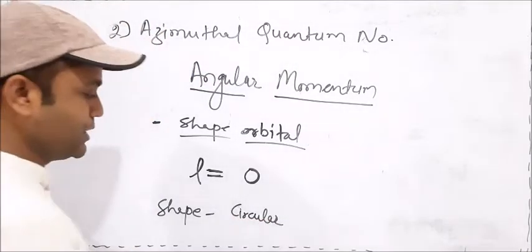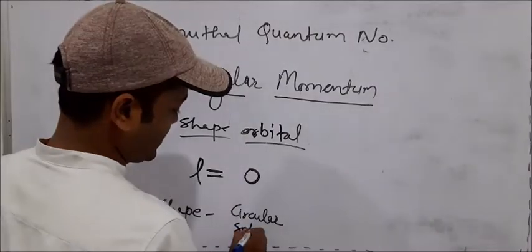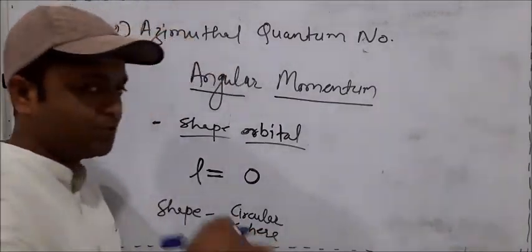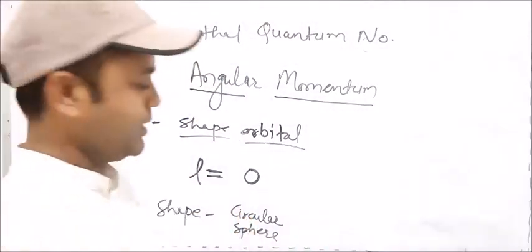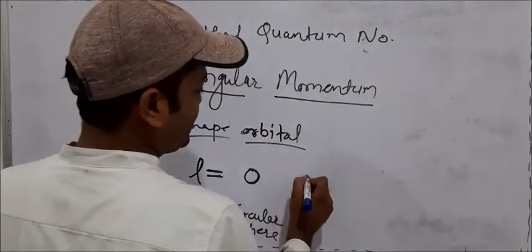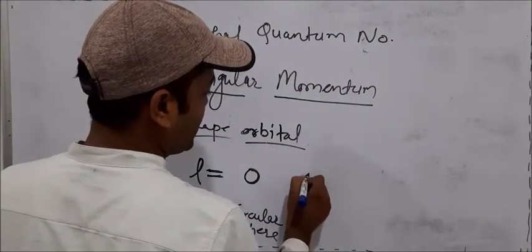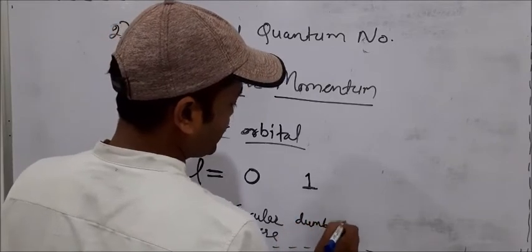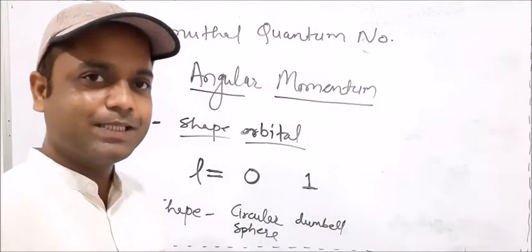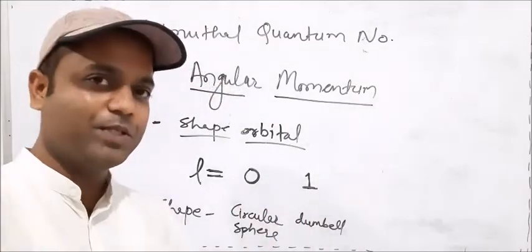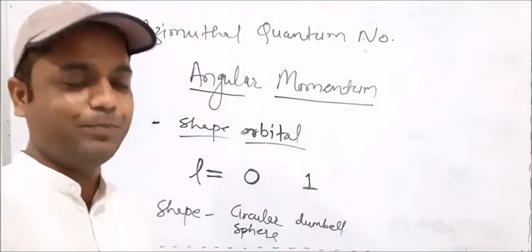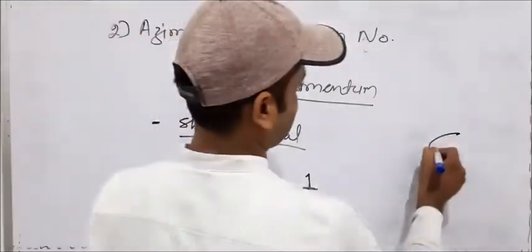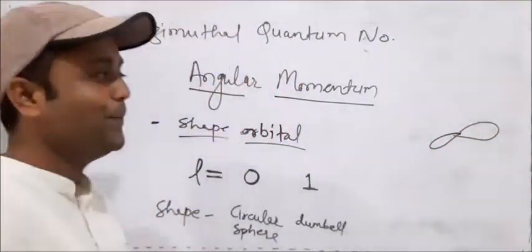Okay, shape is sphere, completely ball. Then when azimuthal quantum number L value is 1, its shape is dumbbell. Do you know dumbbell? That gym people use, it is called dumbbell. The shape is like that, it is known as the dumbbell shape.